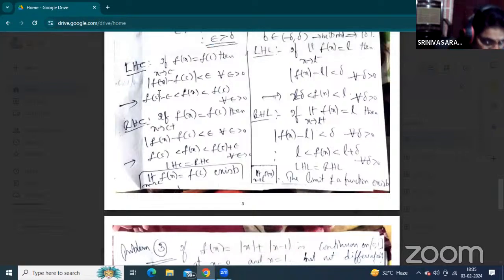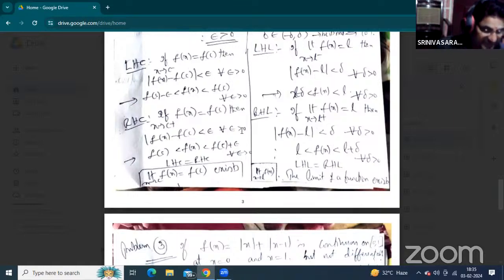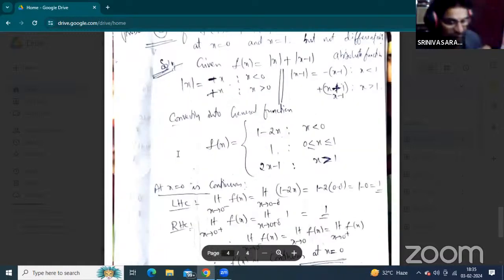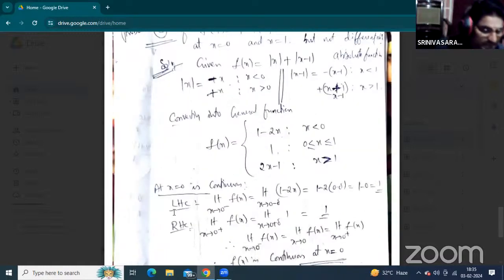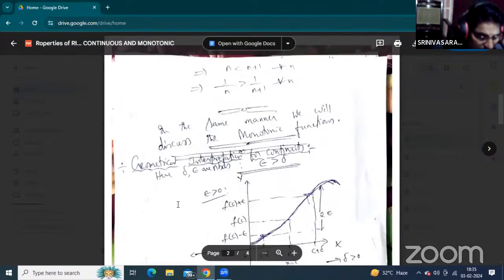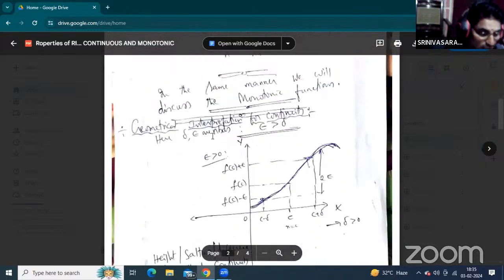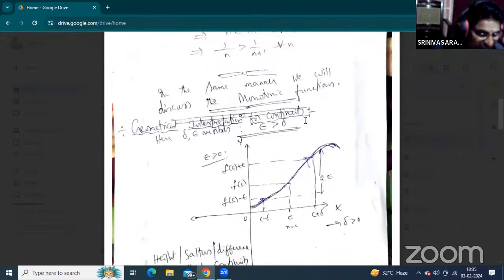When both continuities are the same, then left hand continuity equals right hand continuity, given that the limit of f of x equals f of c exists. Especially, you have to see one more concept. This is the geometrical interpretation for continuity. This is very useful because the entire concept must be analyzed on the geometrical representation.